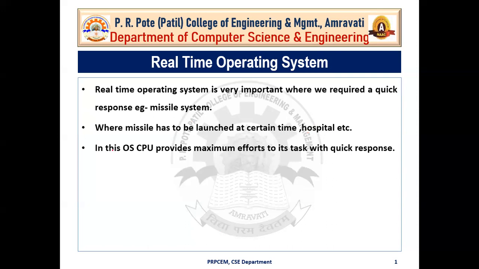Okay, and in this operating system, the CPU provides maximum effort to its tasks with a quick response. It means what happens? CPU को हम जो भी काम assign करते हैं, CPU अपने पूरे 100% effort के साथ उसे perform करता है, and that's why it provides quick response. But along with that, it is also a costly operating system.